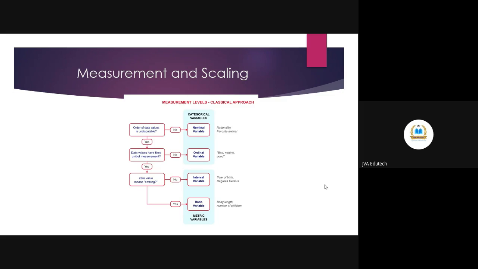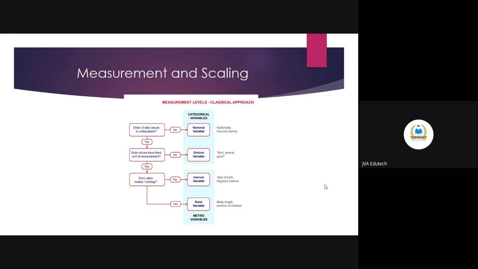Unless you assign some weight to these values, like 1 means 10, 2 means 20, or you extend this scale to a 7-point or 9-point, or you sum the scores from the data taken on the Likert scale, only then will it convert into a metric or continuous variable. Otherwise, it will remain ordinal, which is categorical in nature.